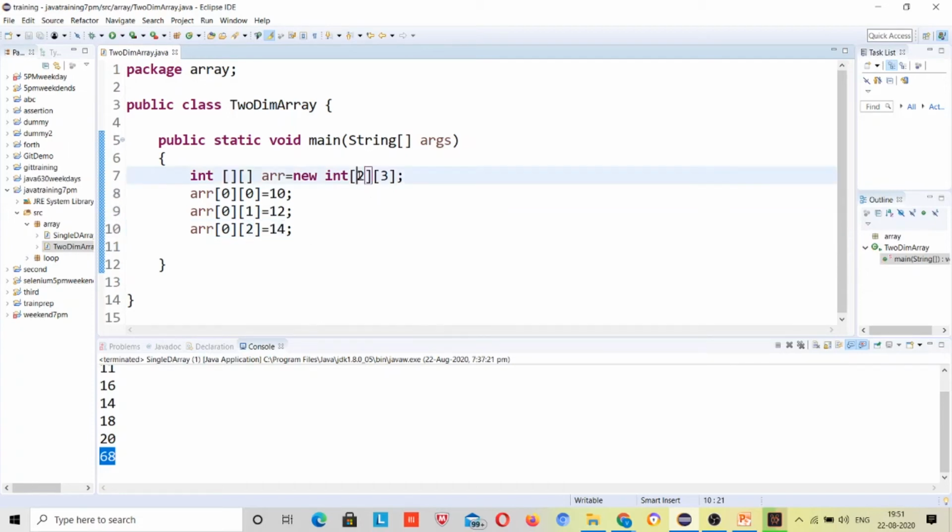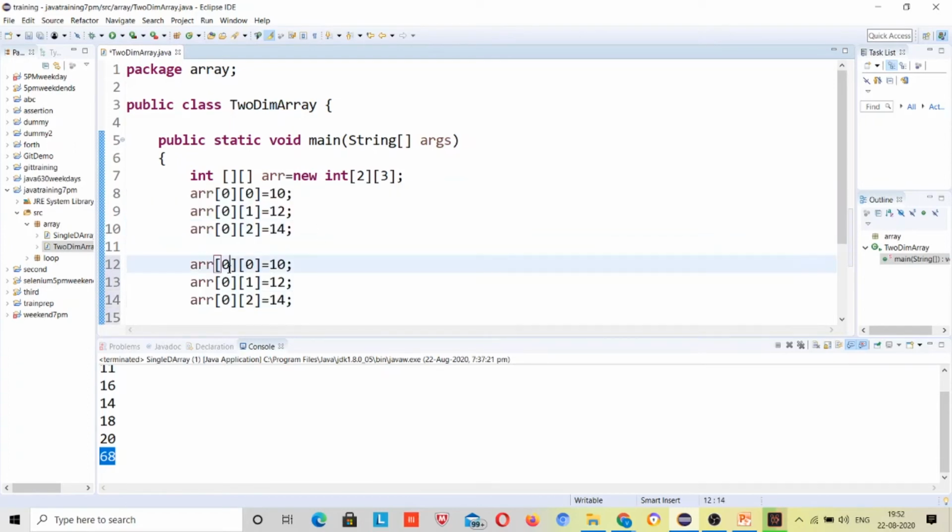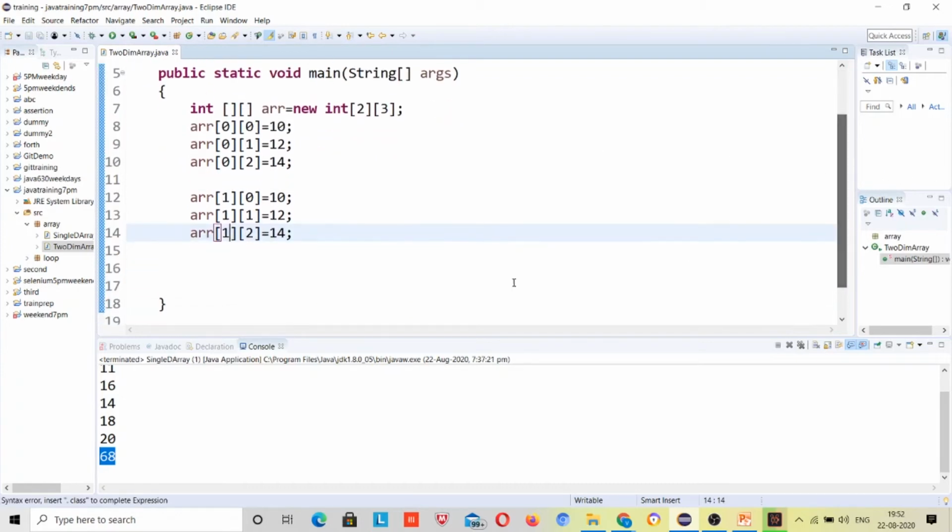You can see the first index is completed, 0th index till 3: 0 1, 0 2, 0 3, right? So 0 2, right, because it is an array of size 3, so 0 to 2. Okay, now what about the second part? Just copy it and it will be starting from index 1: 1 0, 1 1 and 1 2, right? Change these values so you can see the difference: 18 and 20.